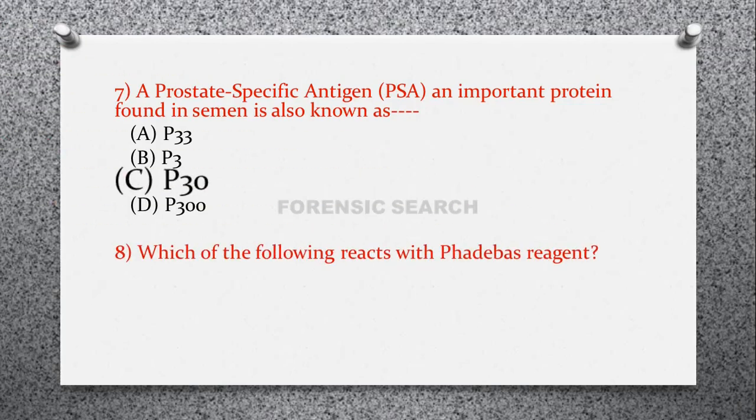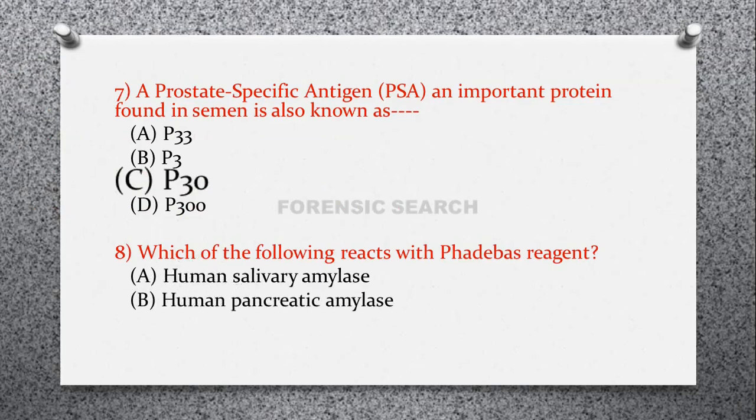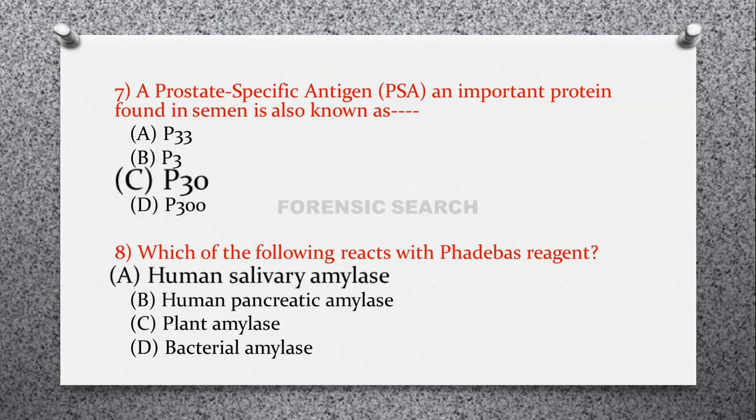Then the next question is, which of the following reacts with Fedor's reagent? Option A, human salivary amylase, option B, human pancreatic amylase, option C, plant amylase, and option D, bacterial amylase. So correct answer of this question is option A, that is human salivary amylase.